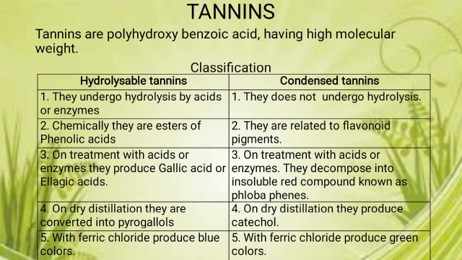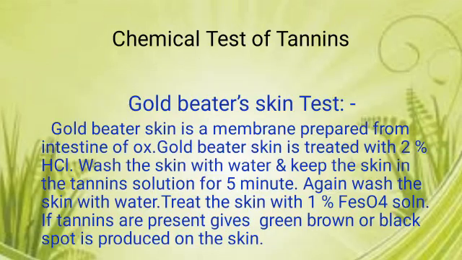Hydrolyzable tannins on treatment with acid or enzyme produce gallic acid or ellagic acid, while condensed tannins on treatment with acid or enzyme give a substance called phlobaphen. On dry distillation, hydrolyzable tannins are converted to pyrogallol, while condensed tannins convert to catechol. Hydrolyzable tannins with ferric chloride give a blue color, condensed tannins give a green color. The chemical tests for tannins are precipitation reactions, but the specific test is called the Goldbeater's skin test.